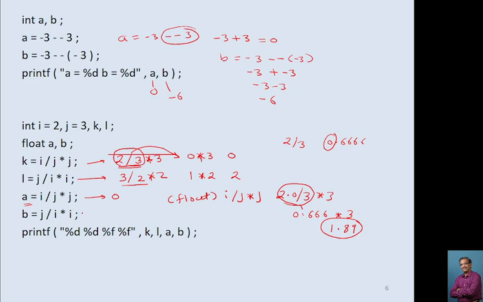So the same problem is with this. This also gives you the same answer. Though this is a float, it won't give you the answer in float format because all these variables are integers. So it works like an integer. It won't consider this as a float. No doubt this will give you 2.0 and this will give 0.0 as a float, but it won't give you 1.89, it will give you only 0.